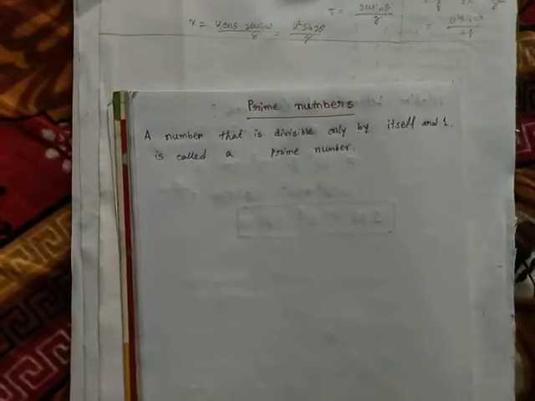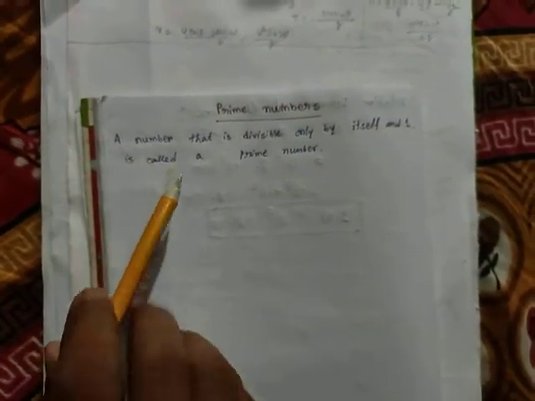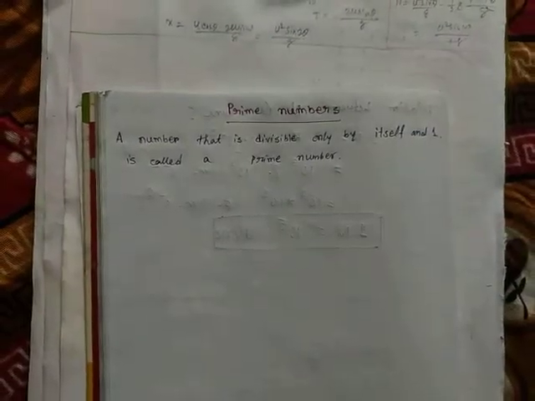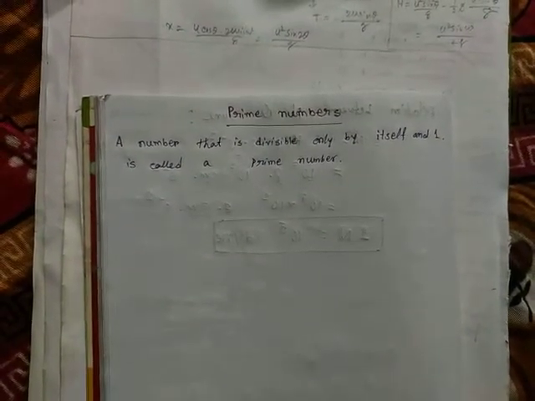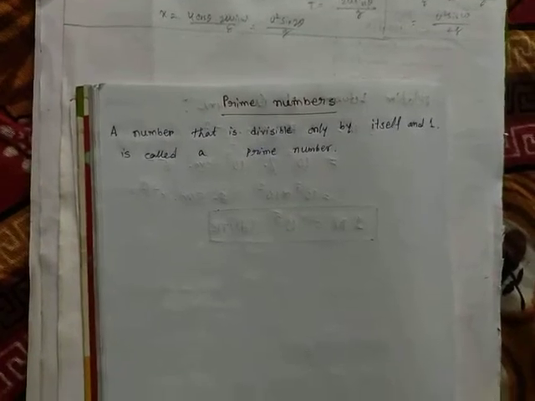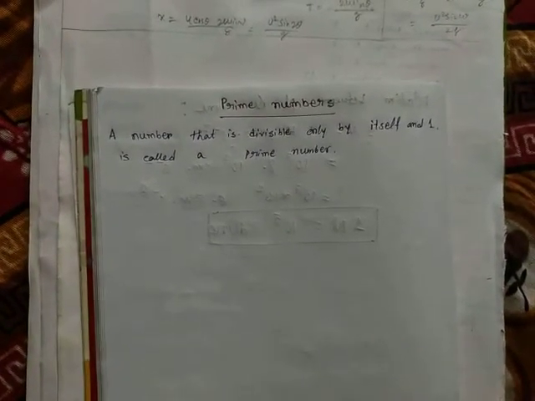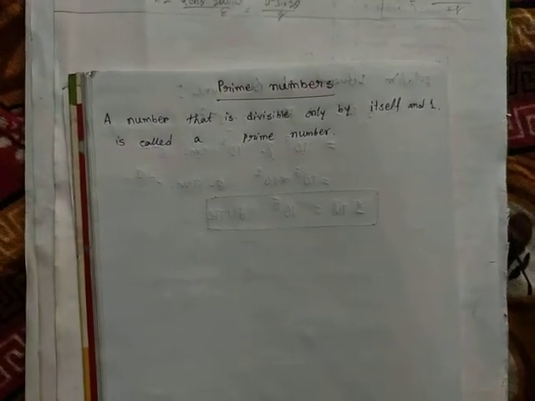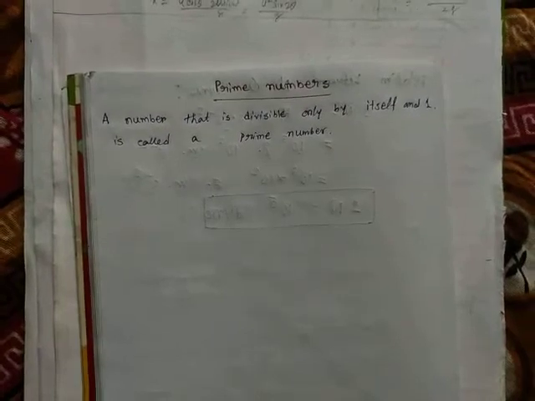So today I am going to start with prime numbers. First, see the definition. What are prime numbers? A number that is divisible only by itself and one is called a prime number. That means we can say the number has only two factors, itself and one.